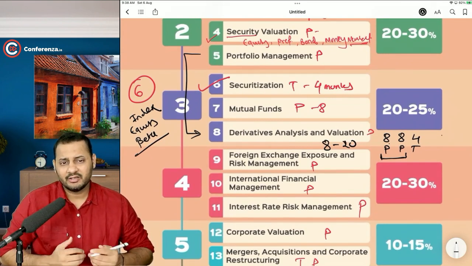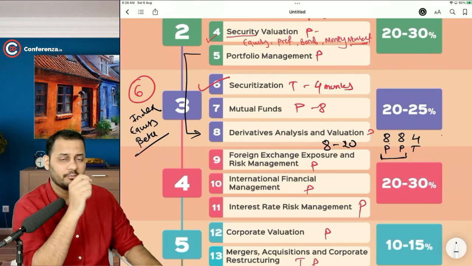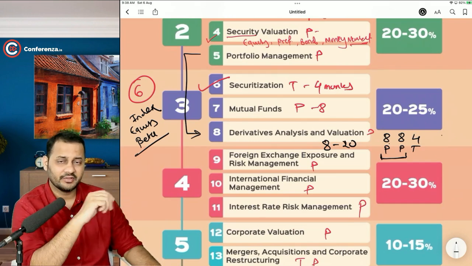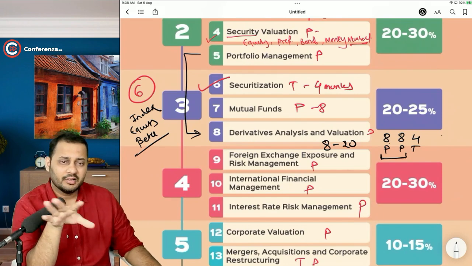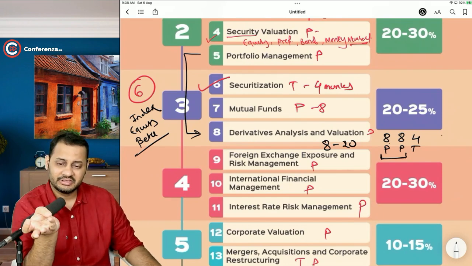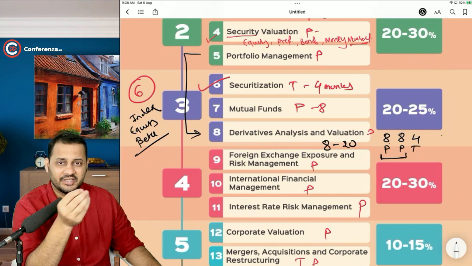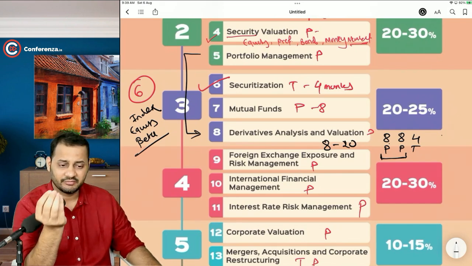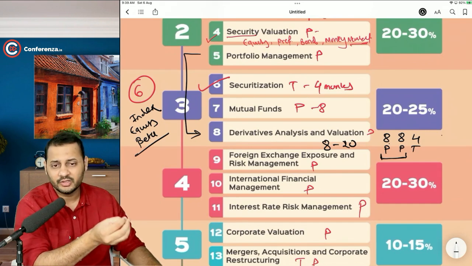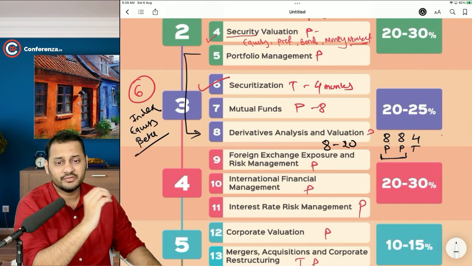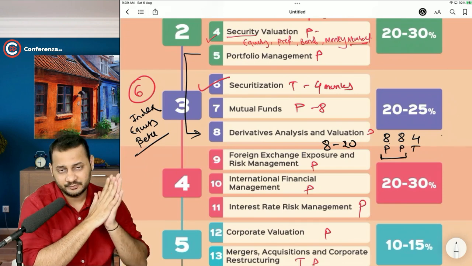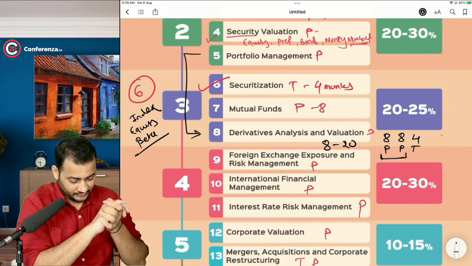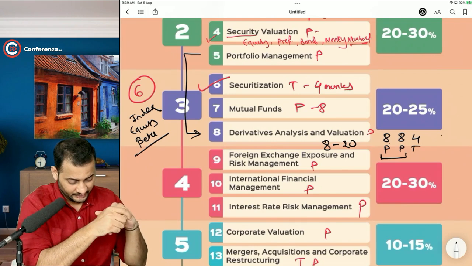We are not going to calculate risk, return, standard deviation, variance. There are no major formulas in this. There will be only a handful of formulas, and the major focus will be on the concepts. So this is the introduction I wanted to give you.